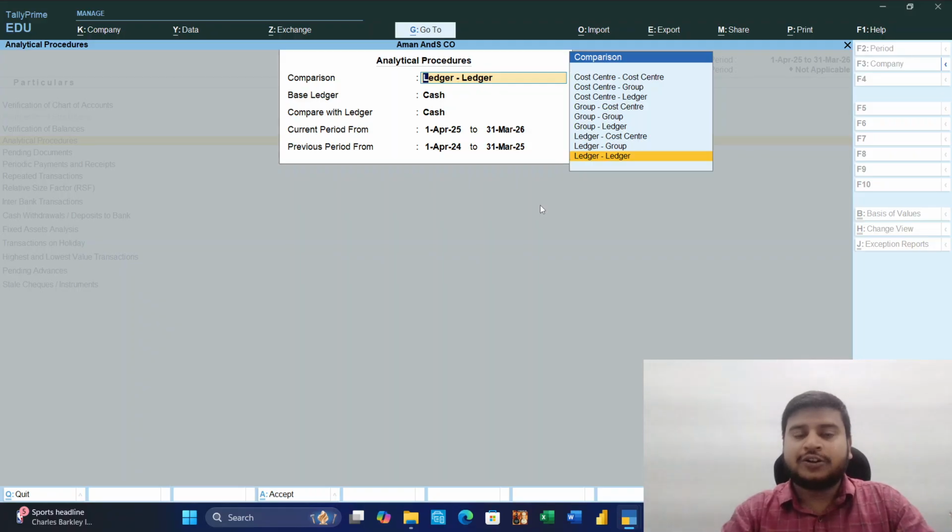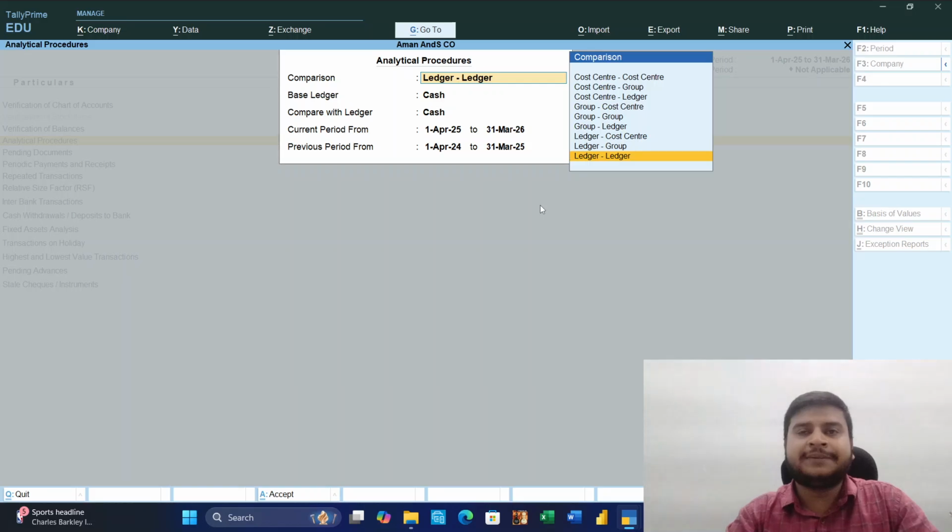Suppose rent is 1 lakh in the current year, and in the previous year rent was 60,000. Then we can ask the management why there is a huge increase in the rent. Please show me the rent paper, agreement paper.